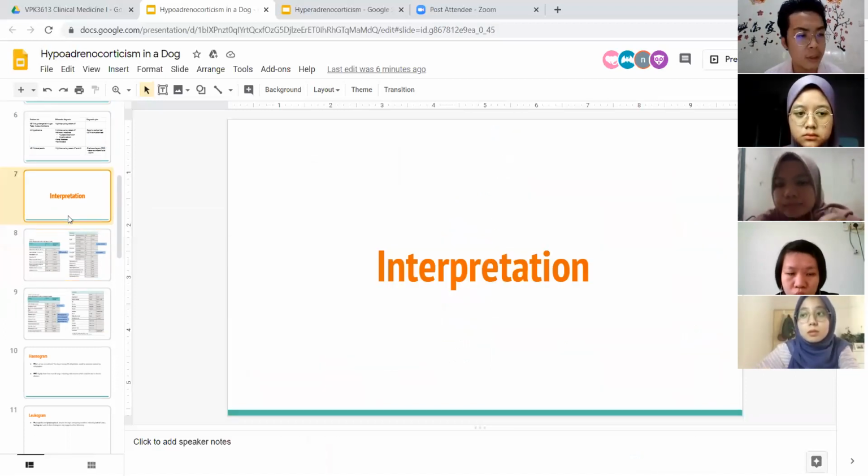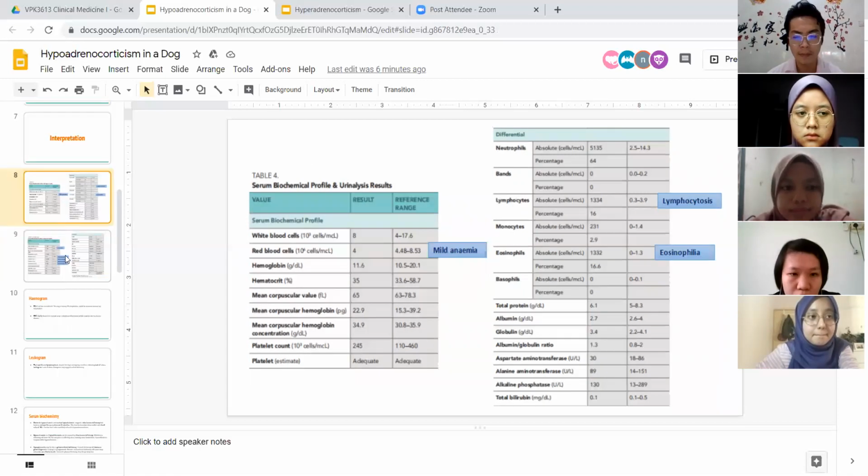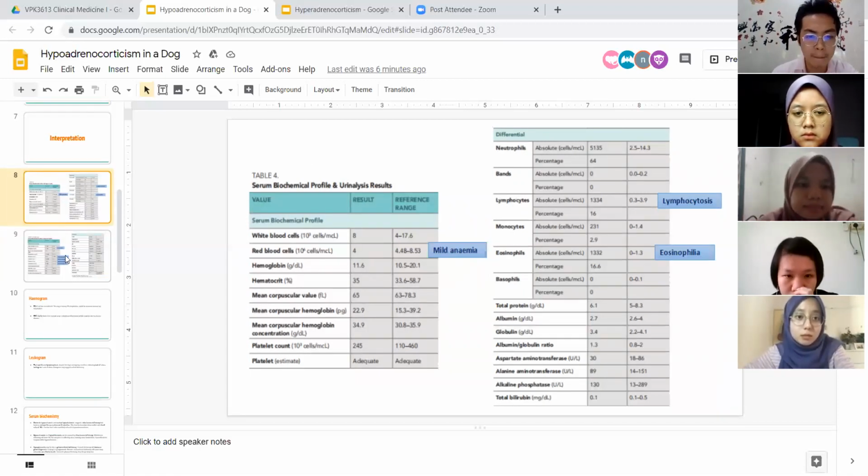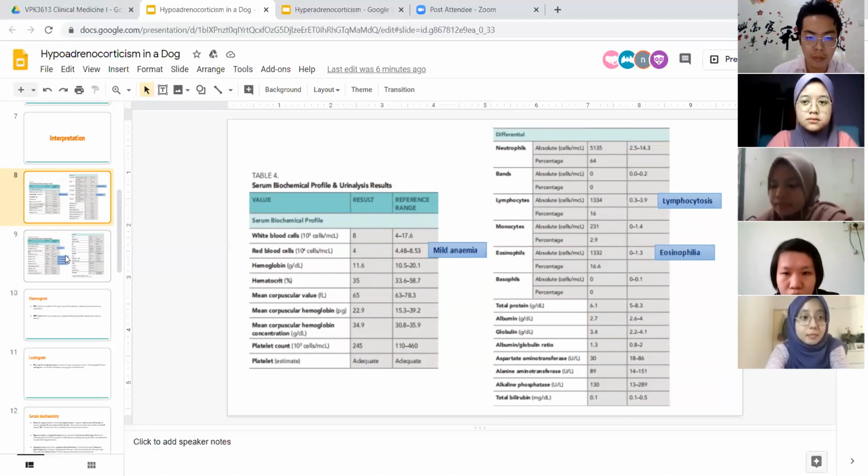Okay, now we will do interpretation. We have conducted a series of tests. Based on the hemogram, serum biochemical profile and urinalysis results, we'll talk about some significant findings. We can see the red blood cell is slightly below the normal range, which indicates mild anemia. And in the leukogram, we can see lymphocytosis and eosinophilia.